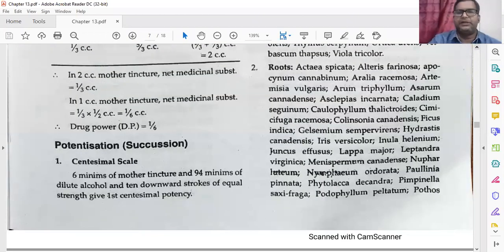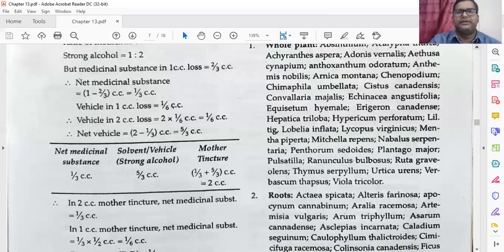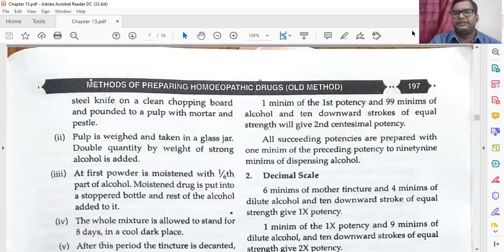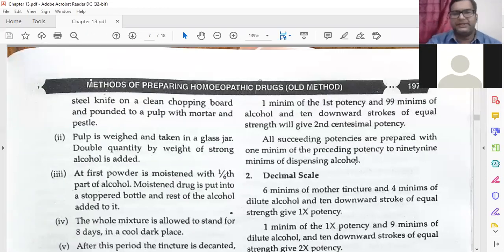6 drops and 94 drops. Remember it. It is a little complicated because every time you need to remember differently, like class 1, class 2, class 3. In the second potency there is no problem, everything will be the same. 1 is to 99: 1 minim of the first potency and 99 minims of the alcohol, and 10 downward strokes of equal strength will give the second centesimal potency.